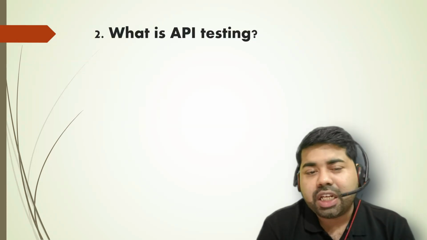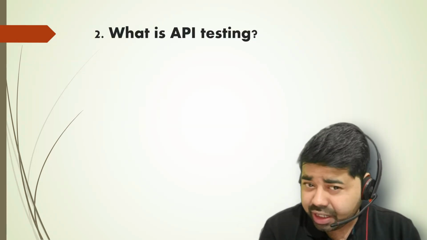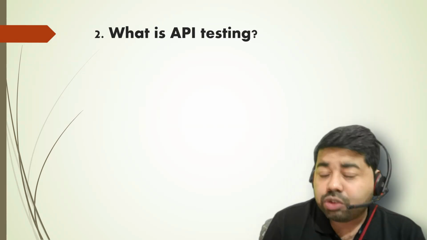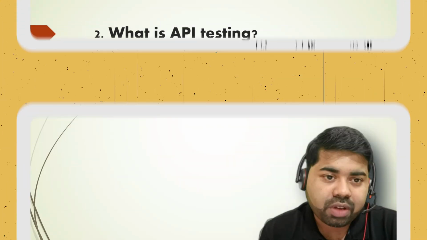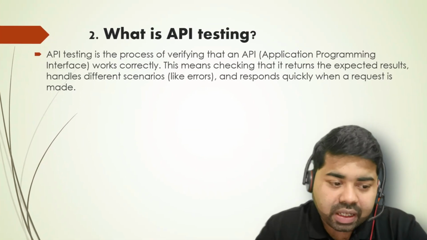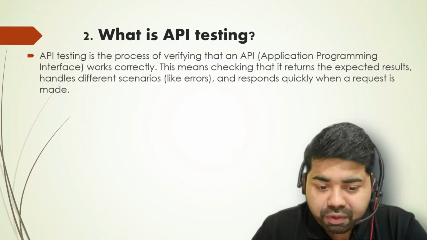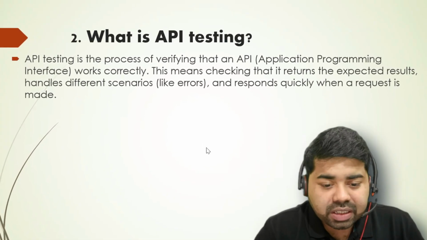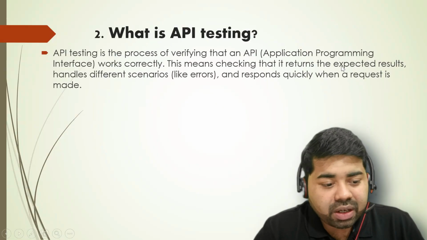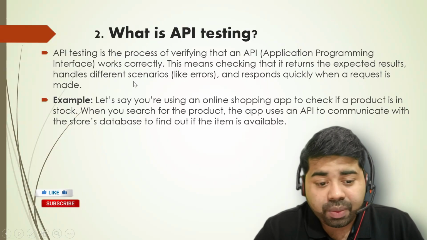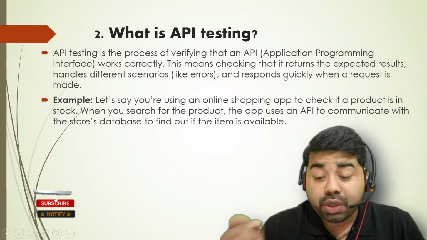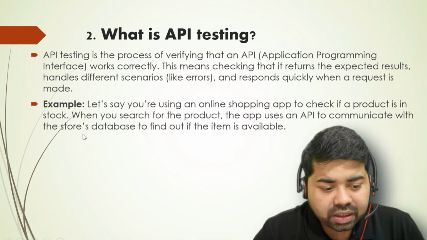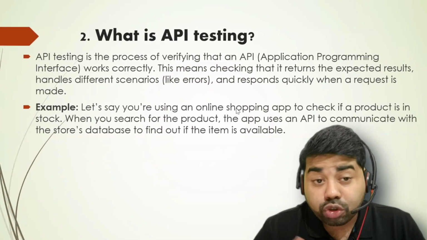While sending the request, are you getting any error? Is it a client-side error or server-side error, or do we have a defect at all? So all of this testing we have to do. Understood, right? Hope you are understanding. API testing is the process of verifying that an application programming interface works correctly. This means checking that it returns the expected result, handles different scenarios like errors, and responds quickly when a request is made. So let's have another example using an online shopping